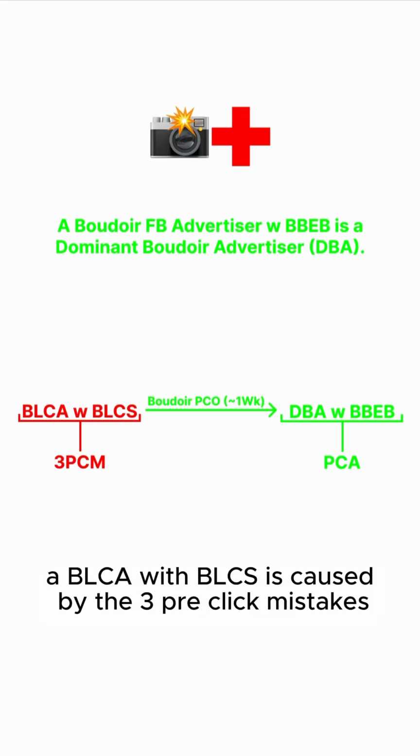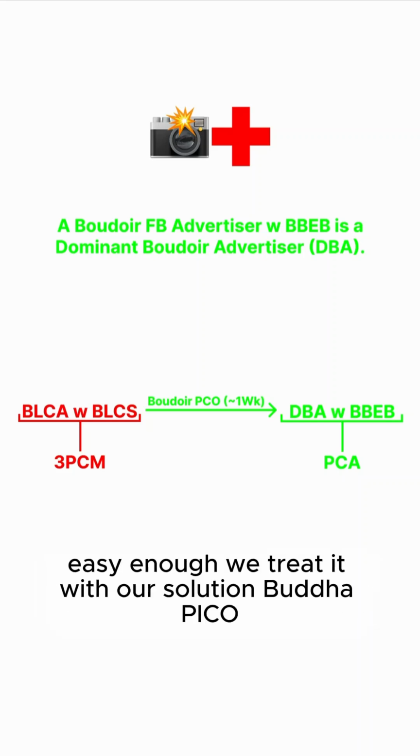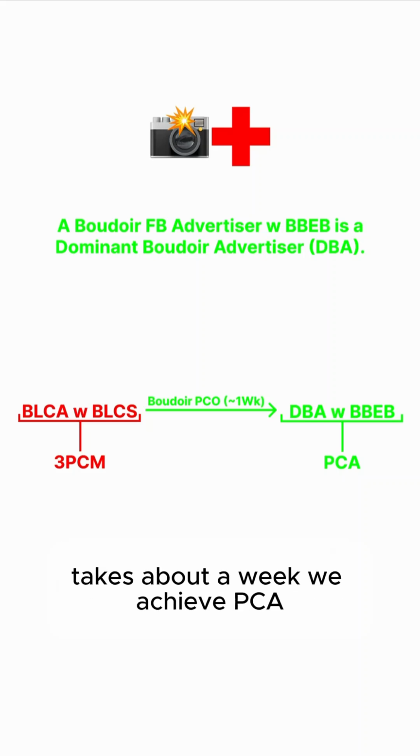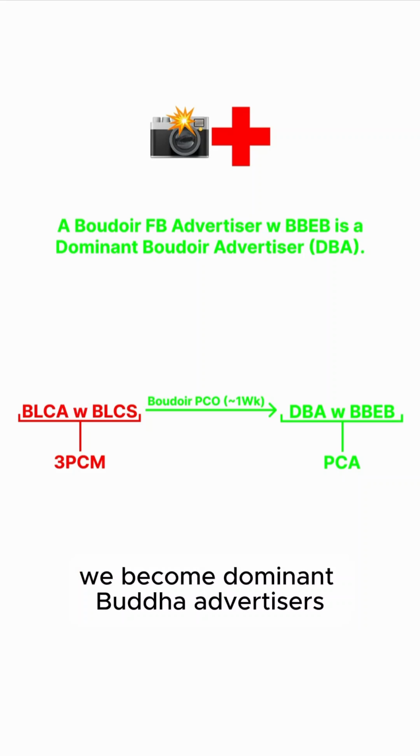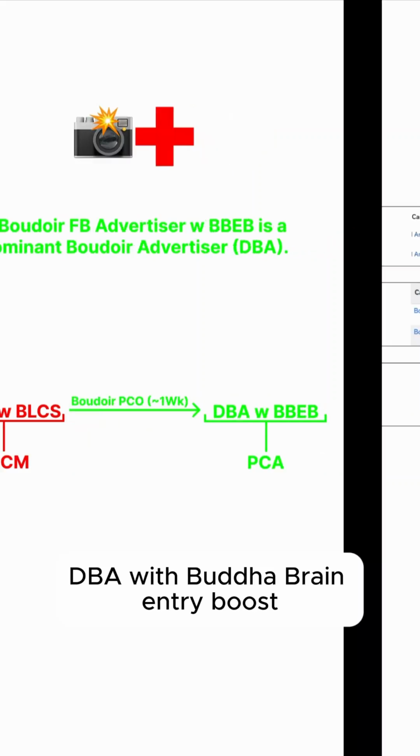A BLCA with BLCS is caused by the 3 pre-click mistakes. Easy enough. We treat it with our solution, Boudoir Pico. It takes about a week. We achieve PCA, the pre-click alignment, and we become dominant Boudoir advertisers, DBA, with Boudoir brain entry boost.